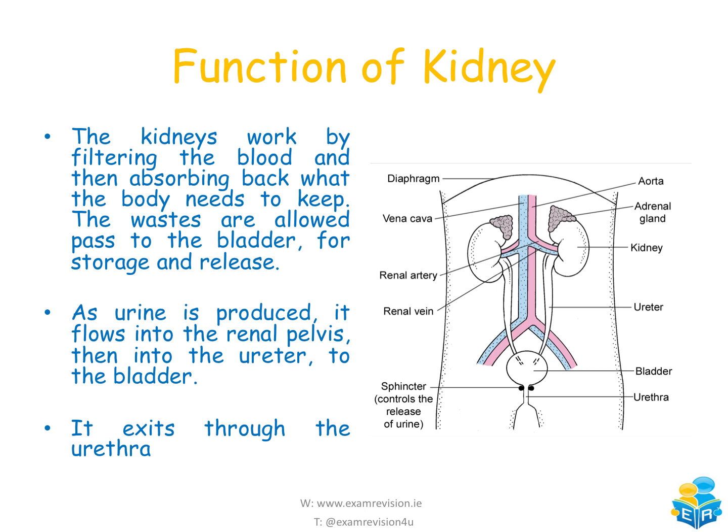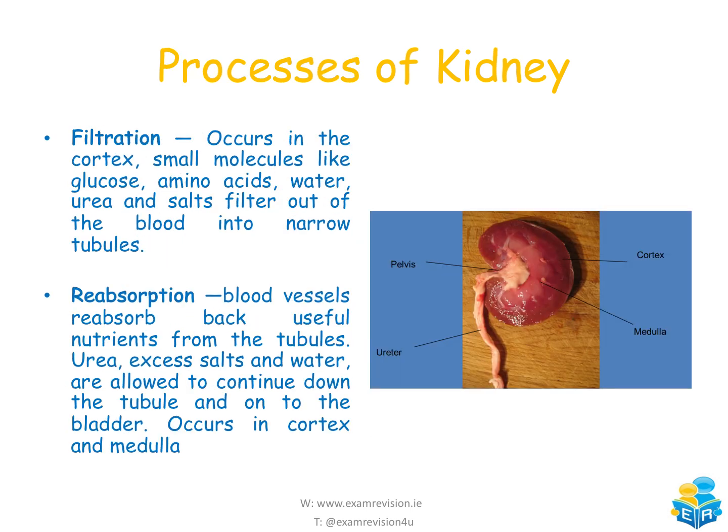Okay, as urine is produced, it flows into the renal pelvis, then into the ureter, to the bladder. And we can see this here. This is where the pelvis was over here, flows down into the ureter, then down to the bladder, and eventually it can be released from the body. It's going to exit then through the urethra, and it's the sphincter muscle here which controls the opening and the closing of the urethra so that the urine can actually pass through. Okay, that's the function of the kidney.